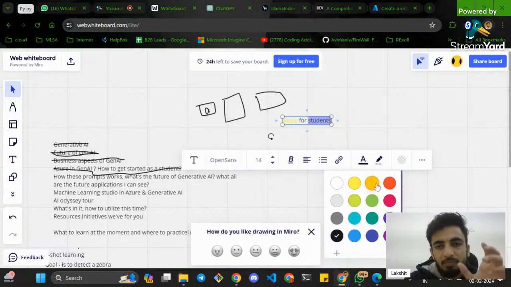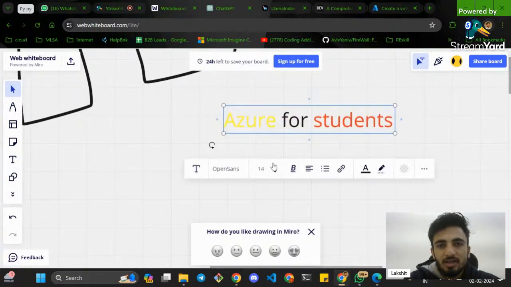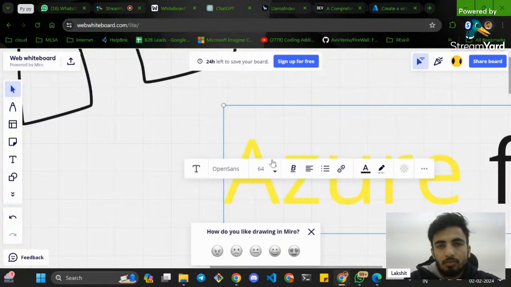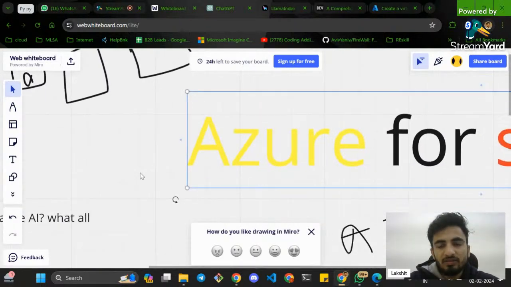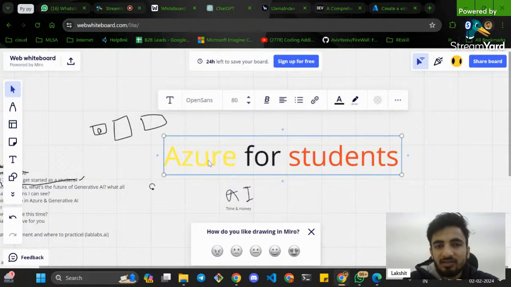So it picks up these words, and this is how it typically works. Every word works as a transformer, and it tries to connect each and every word with a particular thing.